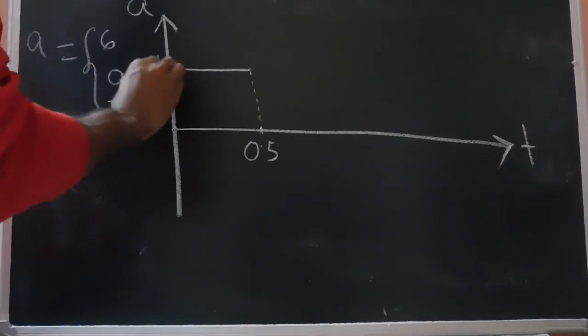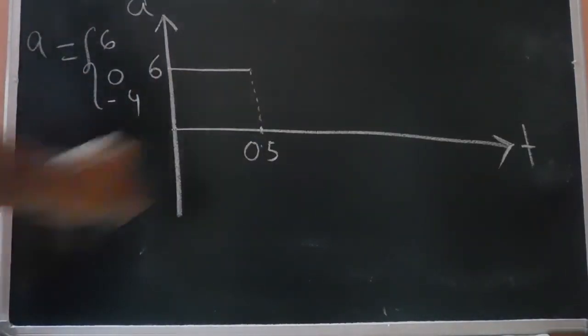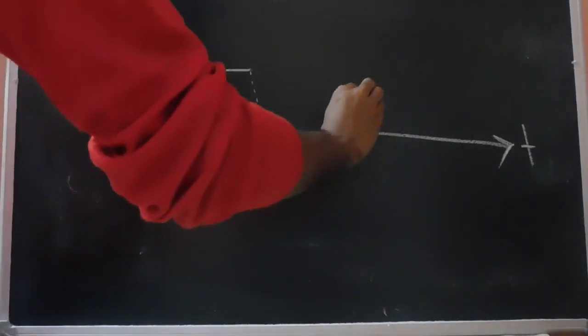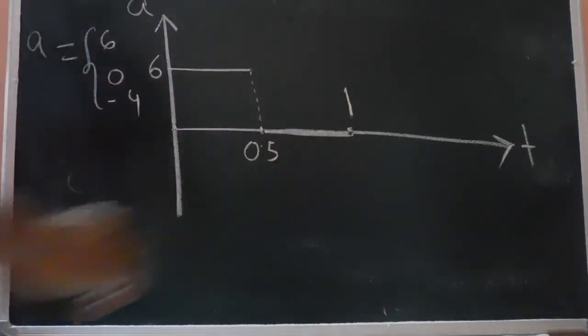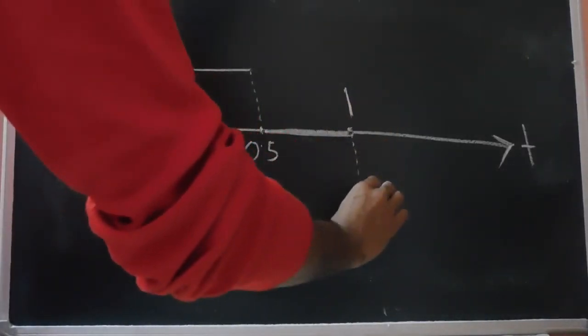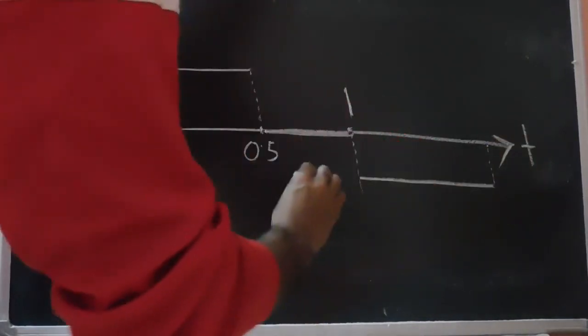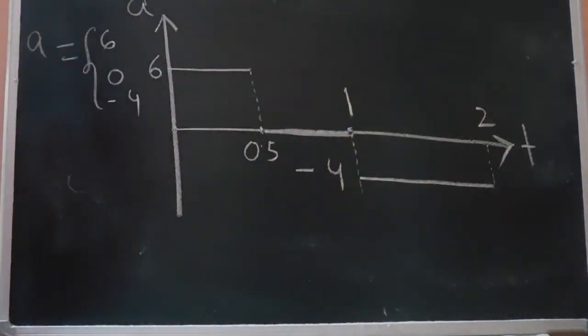From 0.5 to 1, acceleration is 0, and from 1 to 2, the acceleration is -4. So this is our AT curve.